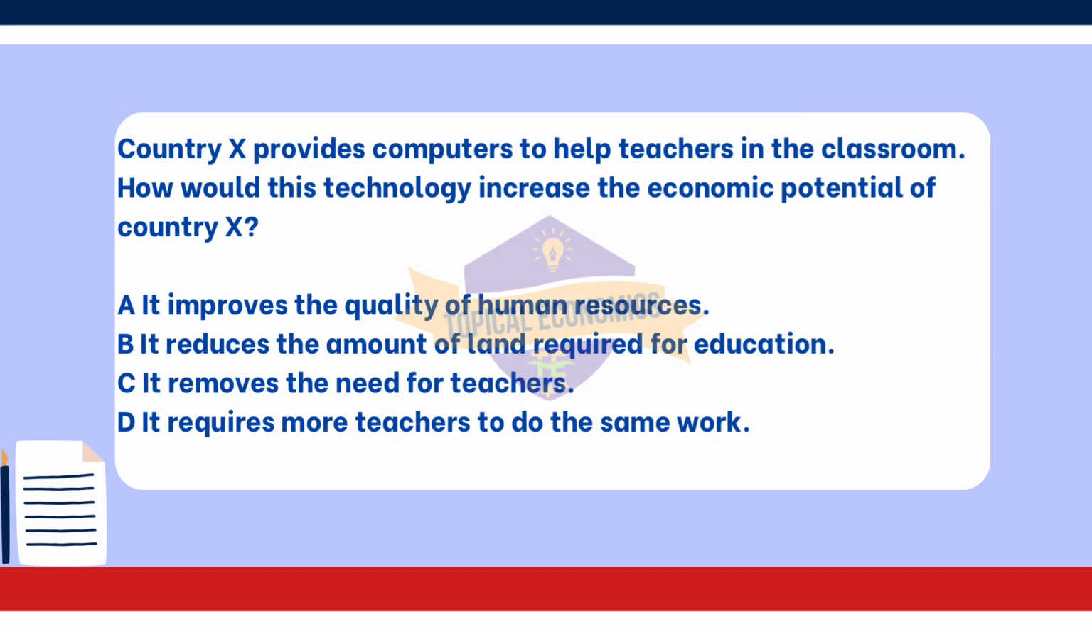Moving on with the 13th question. Country X provides computers to help teachers in the classroom. How would this technology increase the economic potential of Country X? Option A. It improves the quality of human resources. Option B. It reduces the amount of land required for education. Option C. It removes the need for teachers. Option D. It requires more teachers to do the same work. This question is from year 2019 October-November version 3 paper.